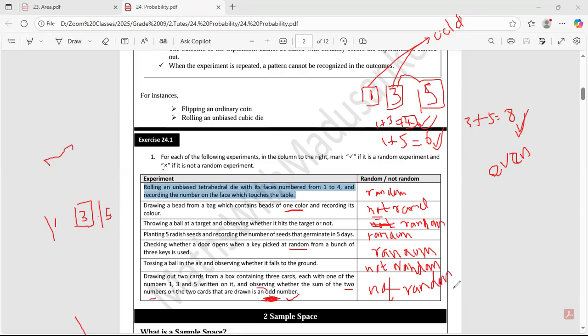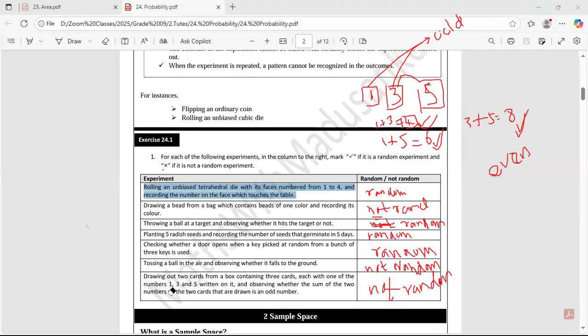Now can you understand this? You need to identify the question now. You need to identify the exact meaning of the question. A big question is given and they ask you whether this is random or not random. So you need to carefully think, is this random? Is this not random?